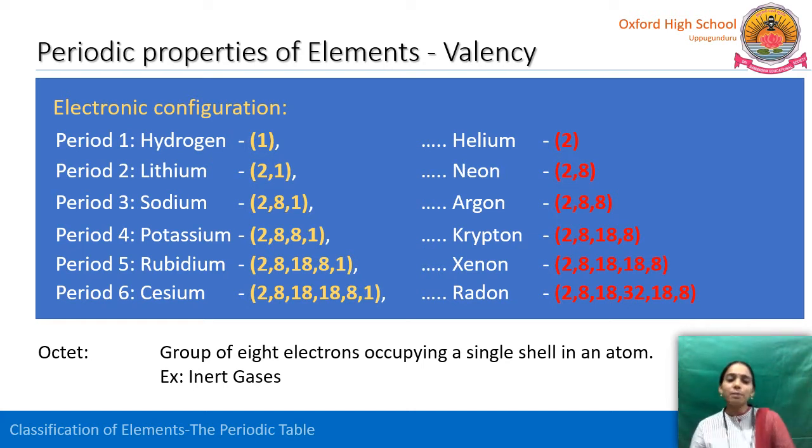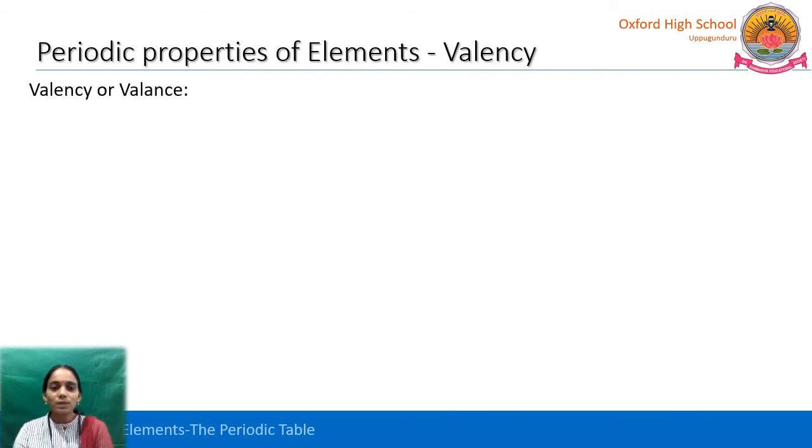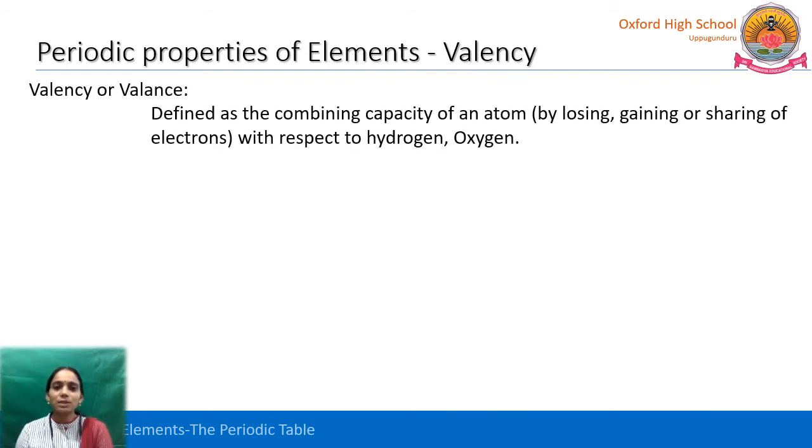So, all the elements in our periodic table try to follow this octet rule. For this reason, they try to participate in chemical reactions only to get the stable electronic configuration. So, we have seen what is called valency. Valency is nothing but the combining capacity of an atom with respect to hydrogen and oxygen. So, how does it combine? By losing or gaining or sharing electrons. The atom combines with another atom. That is called the valency.